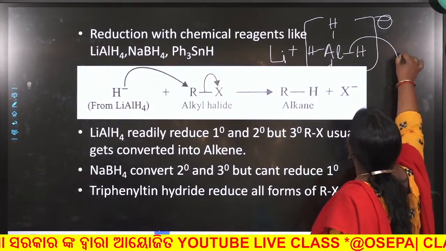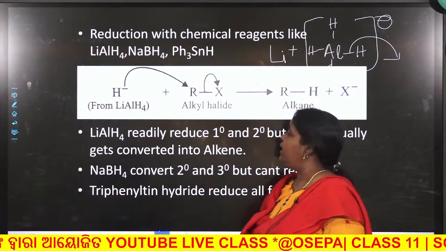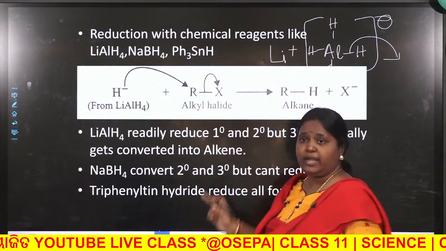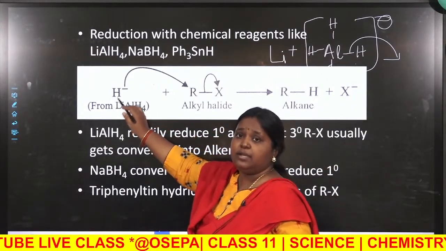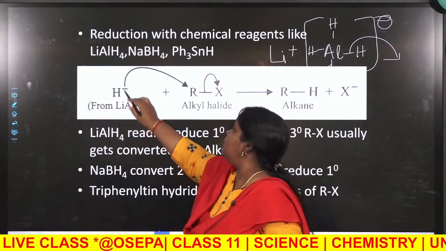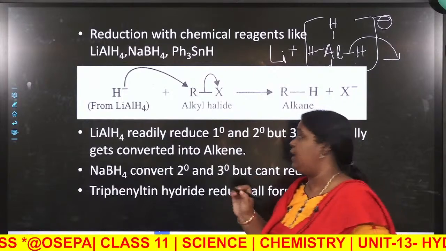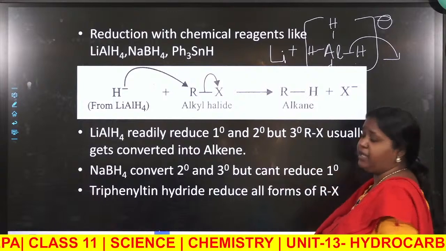H minus will attack where? Mark that in alkyl halide, R is always positive and X is negative. Hence in alkyl halide the H minus will attack the carbon. After attacking, you will get alkane plus X minus.